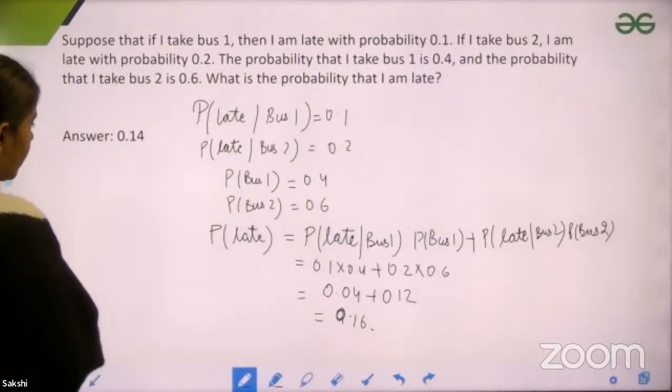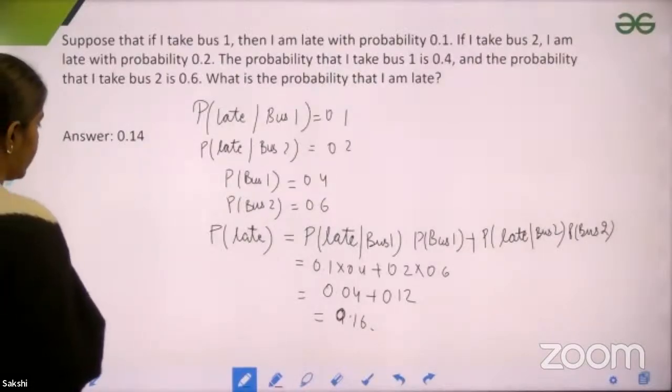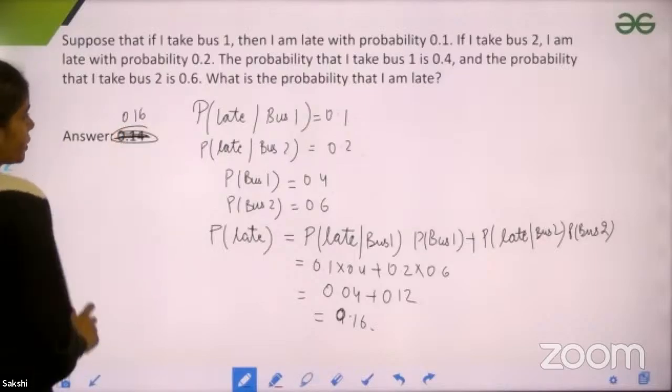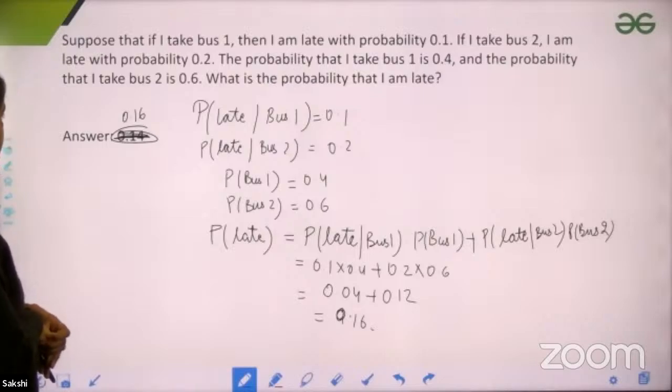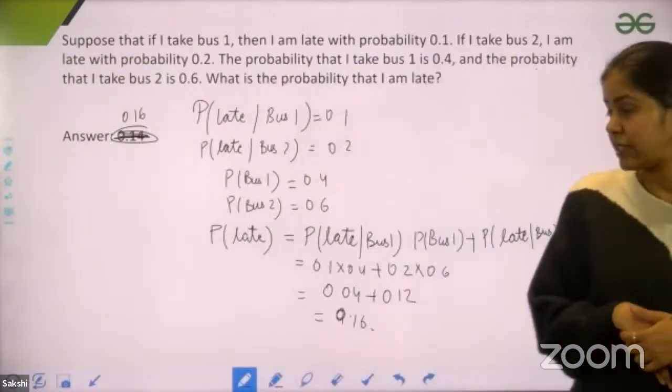Have I done anything wrong? 0.2, 0.6, 0.4. Okay, guys, there was some error. This is 0.16, this is correct. Yeah, I have done everything correct, so here 0.16 is correct.